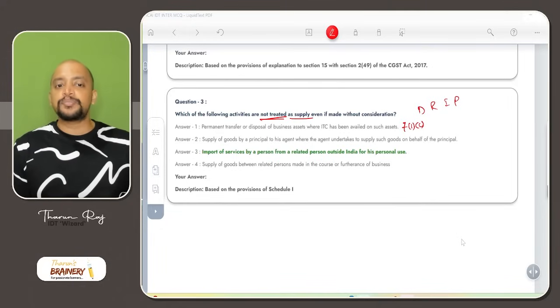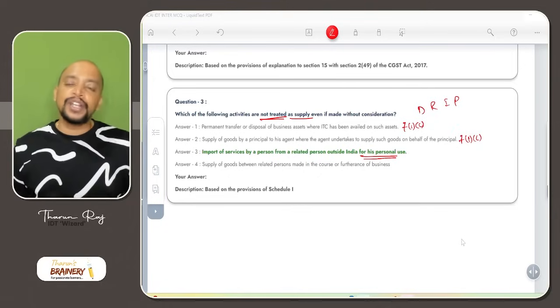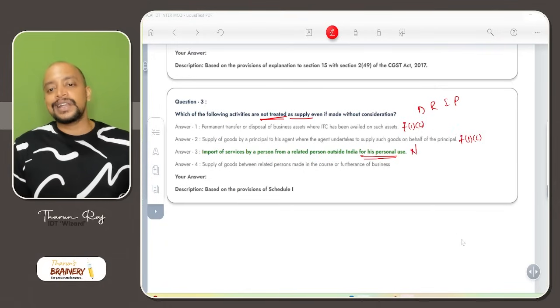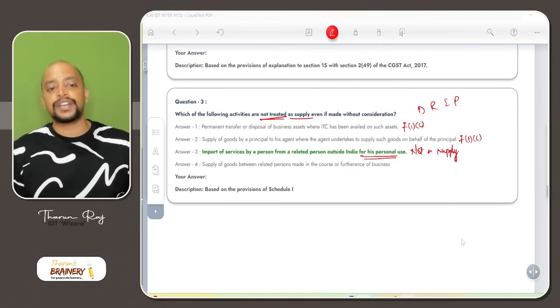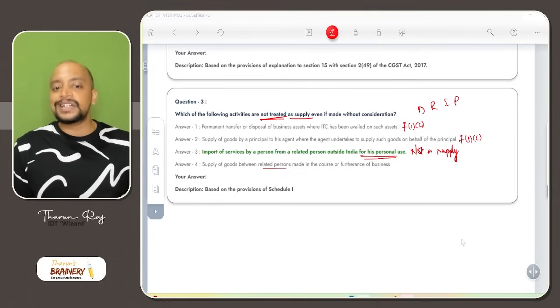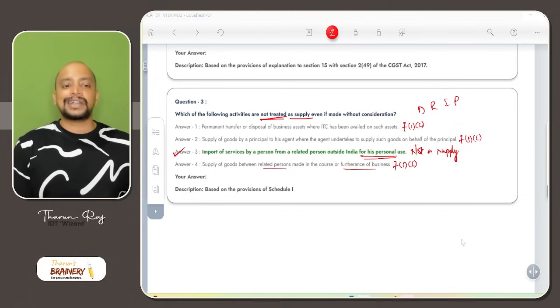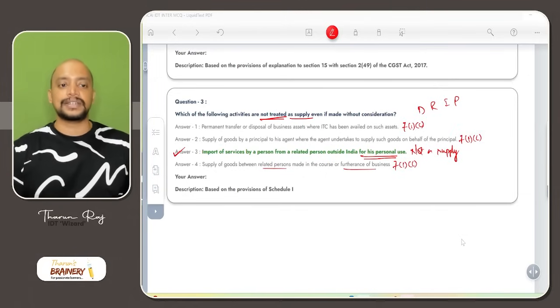Then supply of goods by principal to his agent, where the agent undertakes to supply such goods on behalf of the principal. That is also 7(1)(c). Import of service by a person from a related person outside India for his personal use. No, it should be in the course or furtherance of business. As it is imported for personal use, it is not a supply. Supply of goods between related persons made in the course or furtherance of business, 7(1)(c). So the correct answer is option C, that is answer 3.